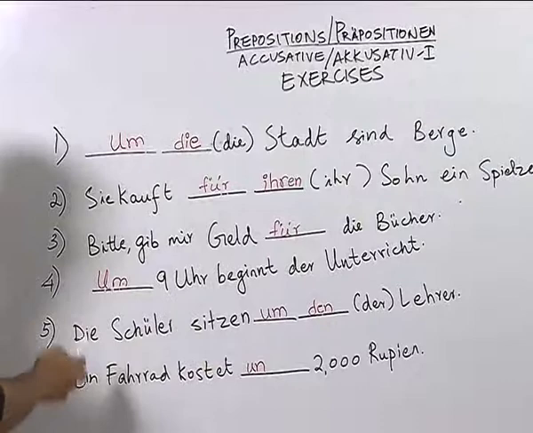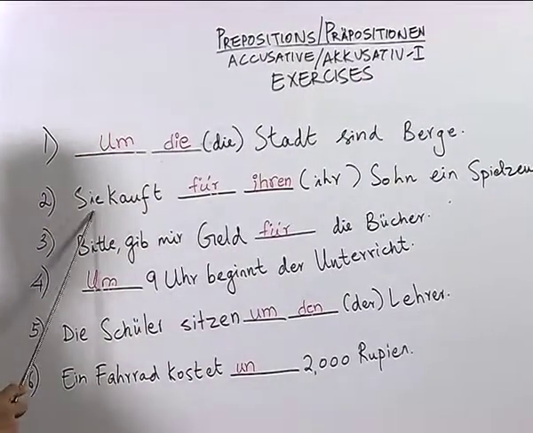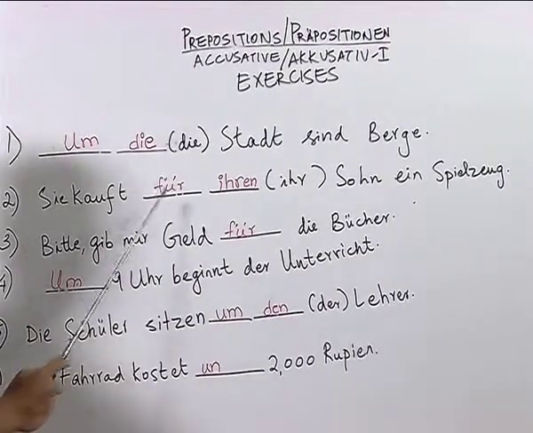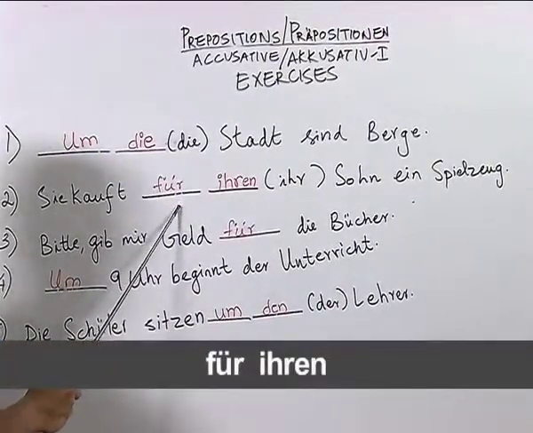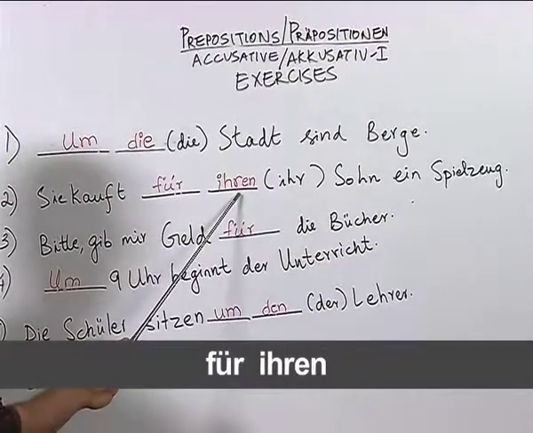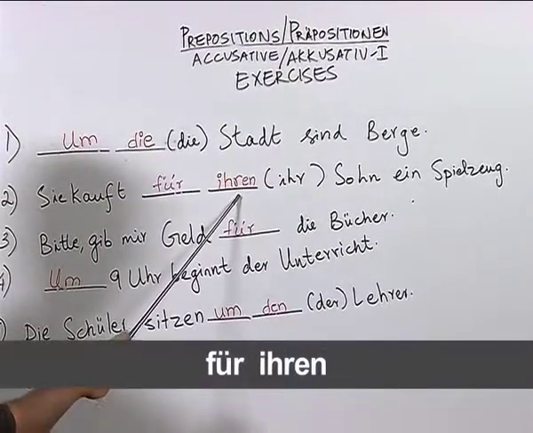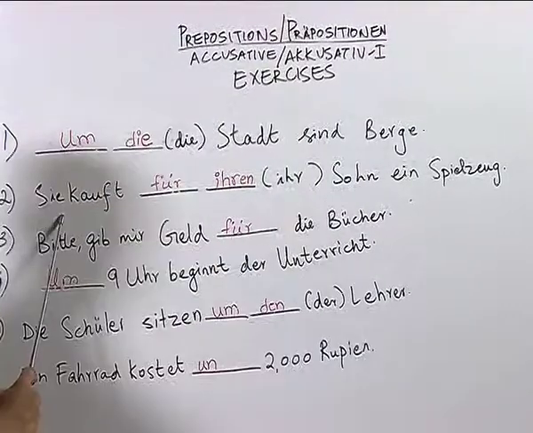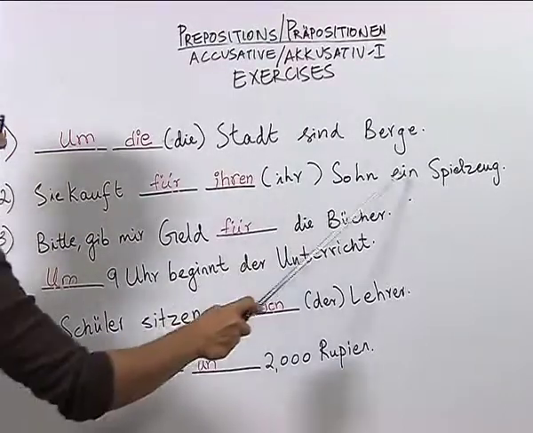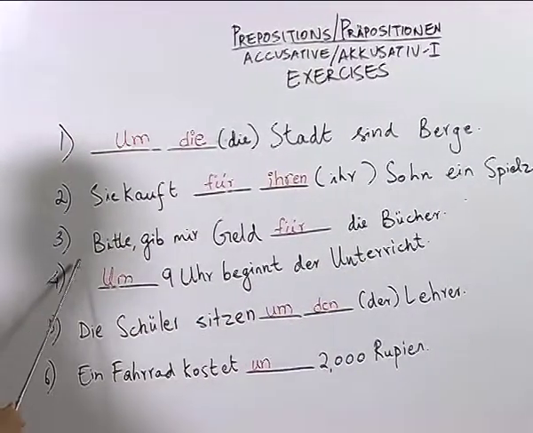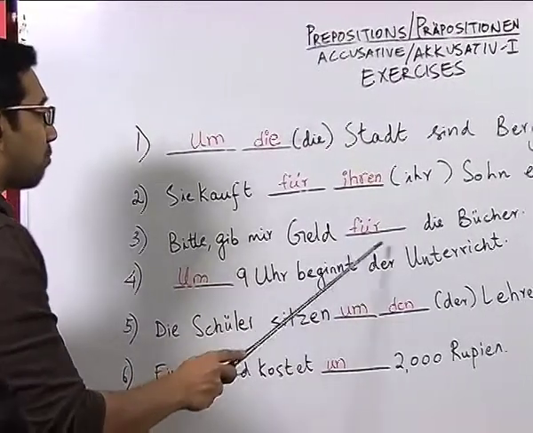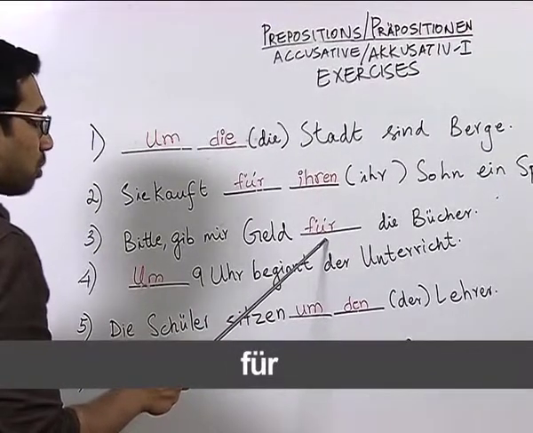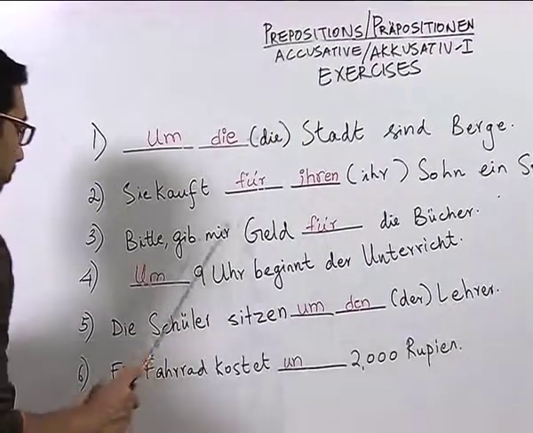Now, in sentence number 2, we have Sie kauft für ihren Sohn ein Spielzeug. Here, the student correctly identified that the preposition is für, which shows a purpose, and also correctly conjugated the possessive article as ihren because of the masculine noun Sohn. So, we have the answer Sie kauft für ihren Sohn ein Spielzeug. In sentence number 3, Bitte gib mir Geld für die Bücher. Here also the student correctly identified that the preposition für should be used because it shows the purpose.